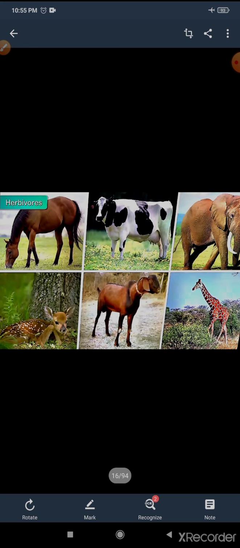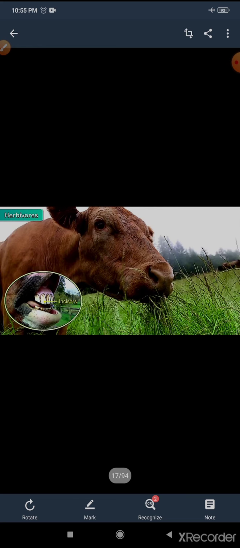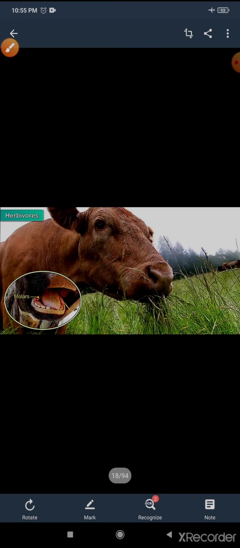They have sharp teeth called incisors for biting and cutting. And one more thing, molars: very strong, broad teeth to grind the food and make a fine paste of it when they nibble the food and bring it back again from the second stomach to the mouth.